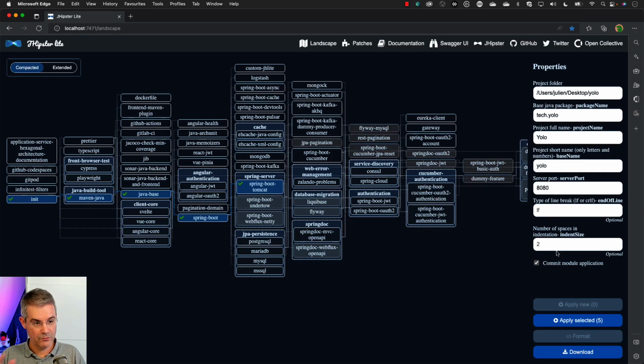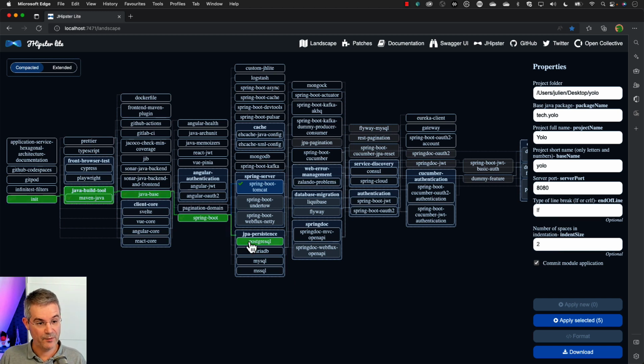So I've shown you why this new interface and concept is great, but you're going to tell me, yeah, but can you do something as complex, as complete as what you can do with JHipster today? Well, we can go quite far with it. So let me do something a bit more complicated than this.